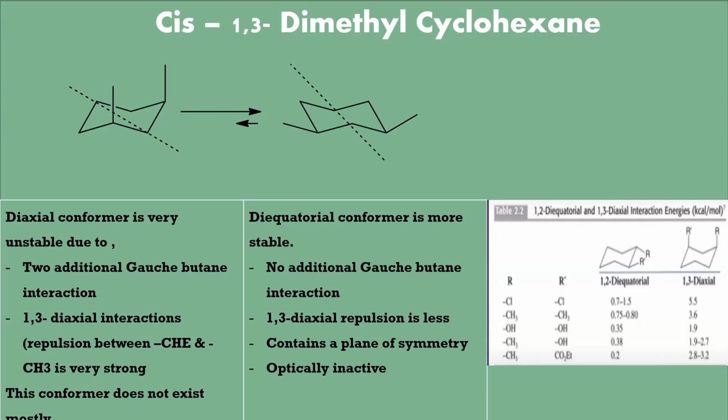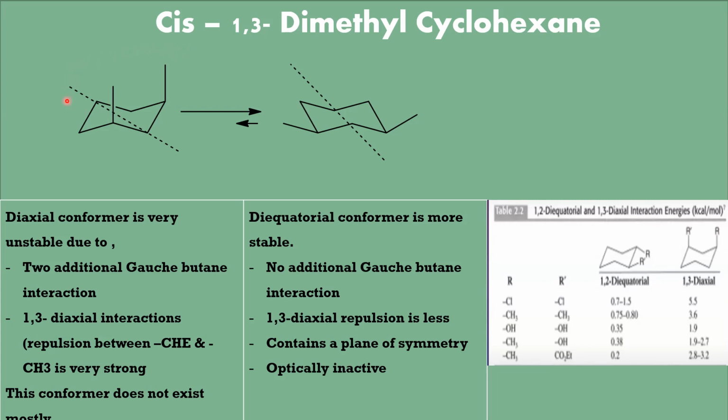Now we shall consider 1,3 disubstituted cyclohexane, and here we have taken 1,3 dimethyl cyclohexane in cis form. Here there are two methyl groups in the 1,3 positions. Both are in the beta side.